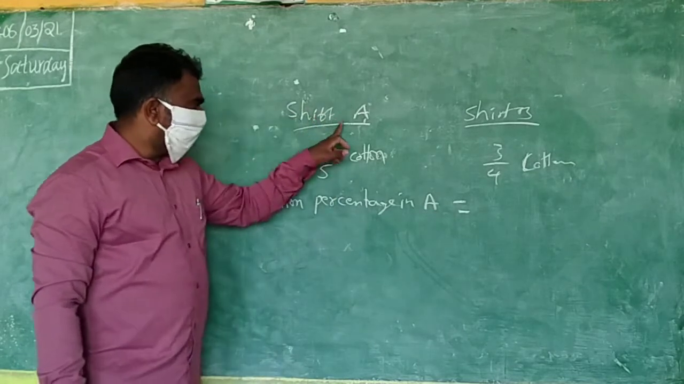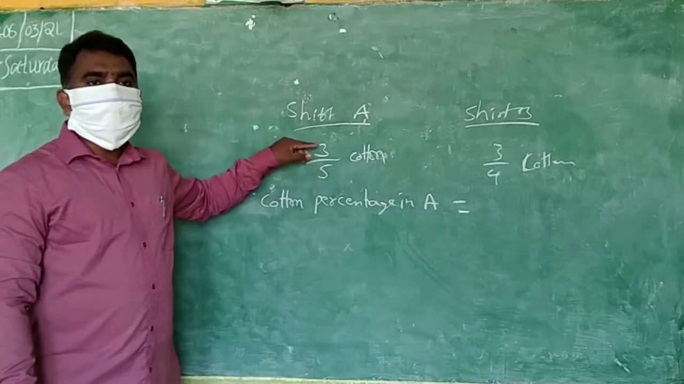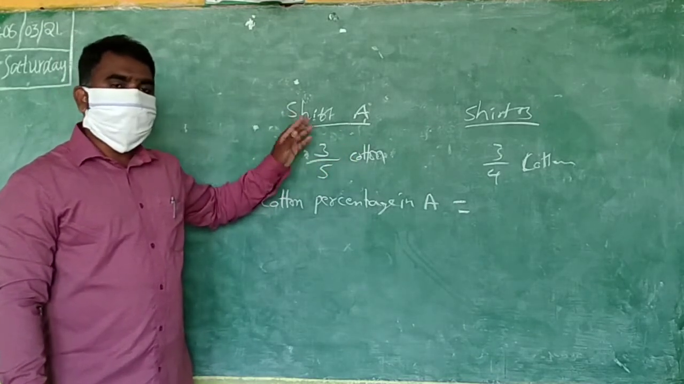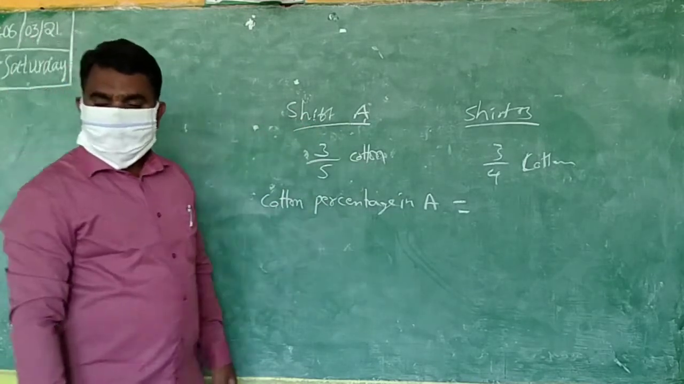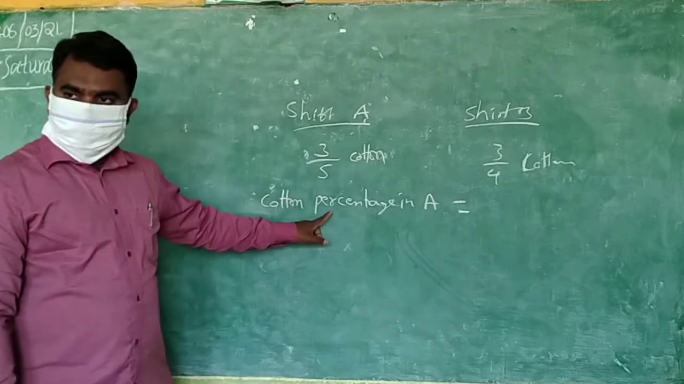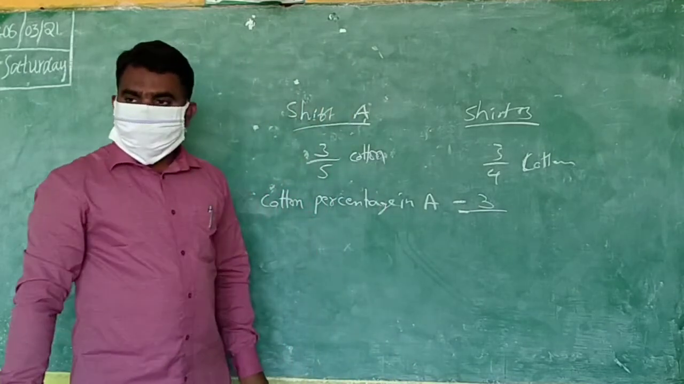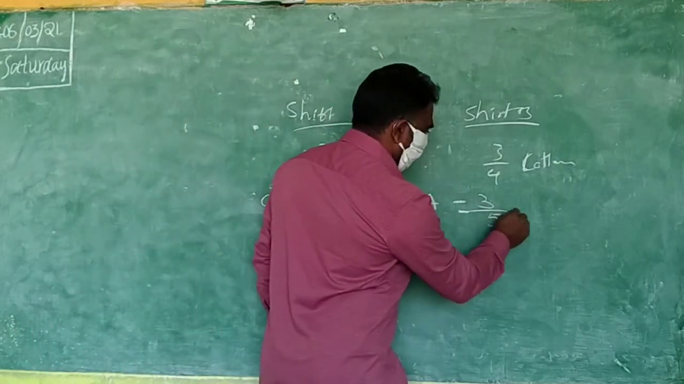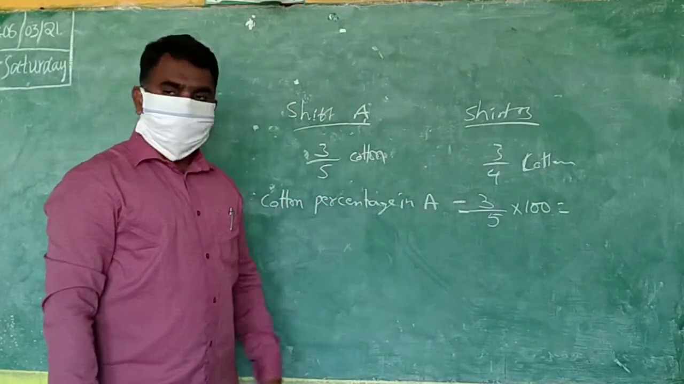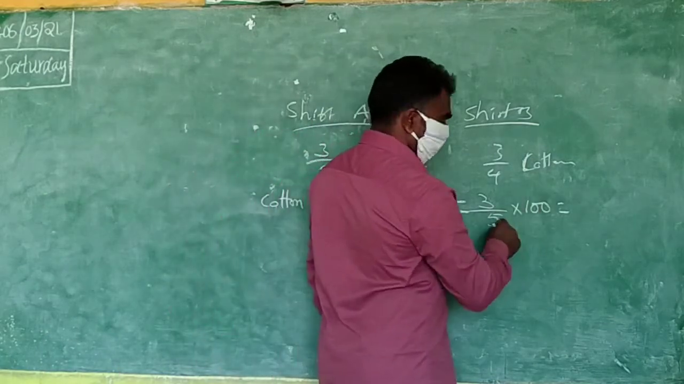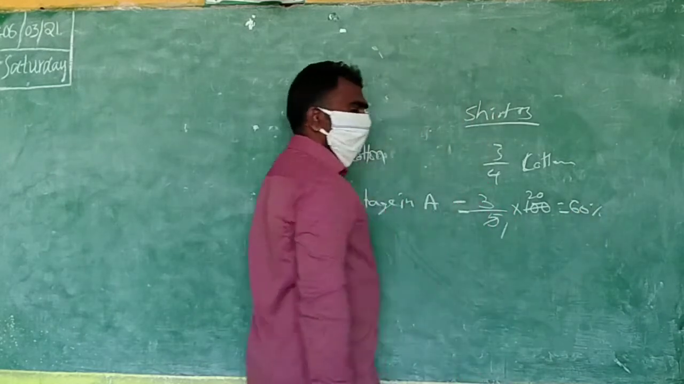Here, what is the meaning of 3/5 cotton? You know, 3 cotton out of 5. 3 shares cotton out of 5. In here, which is the cotton number? 3. Which is the total number? 5. We are finding the cotton percentage now. That's why cotton shares is the numerator, 3. Total shares 5 is the denominator, into 100. So how do you calculate? 5 table. 5 1s are 5, 5 4s are 20, 5 12s are 60. 60%.